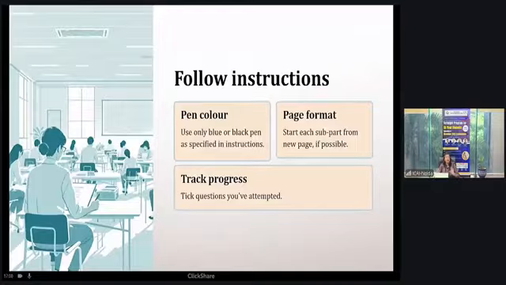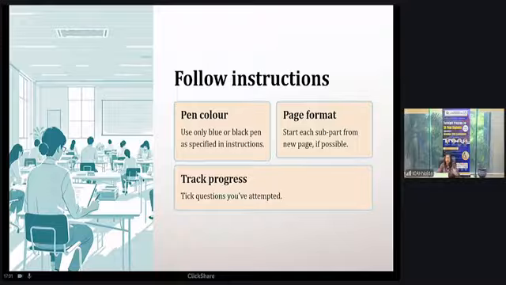Follow the instructions. When you get the roll card or the admit card, you'll find certain instructions are also given besides your roll number. Those instructions should be read very carefully and followed religiously. Use only a blue or black pen. That is the instruction given. When you are filling in the examination form, these instructions are given at that time also.